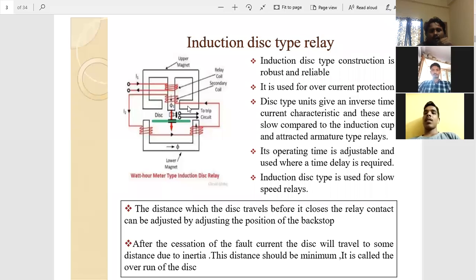In the last class we derived the equation for the torque developed on the disk. We call it electromagnetic torque, and the torque T produced on the disk is directly proportional to phi 1 phi 2 sine alpha, where alpha is the angle between phi 1 and phi 2.